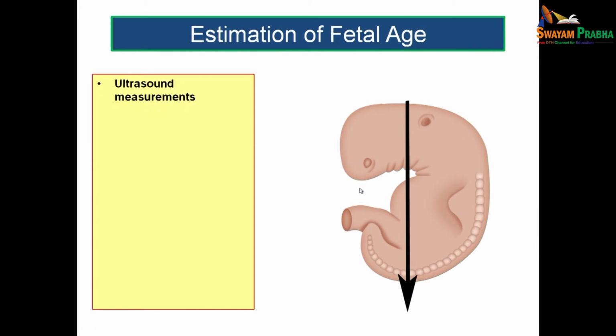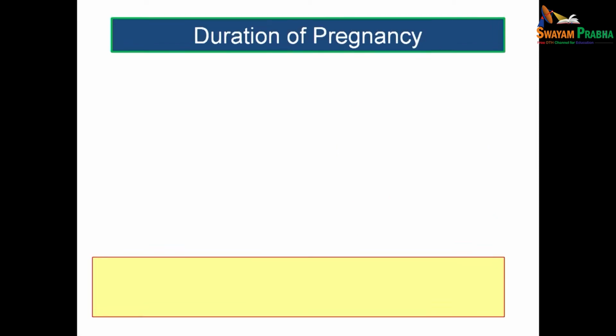Now, how will you calculate the crown rump length and crown heel length? Usually it is with the help of ultrasound. Ultrasound measurements will give you the crown rump length and crown heel length. Crown rump length estimation will help you to know the size of the fetus, the probable age of the fetus and the expected date of confinement. These are the major important pieces of information you will get just by assessing the crown rump length.